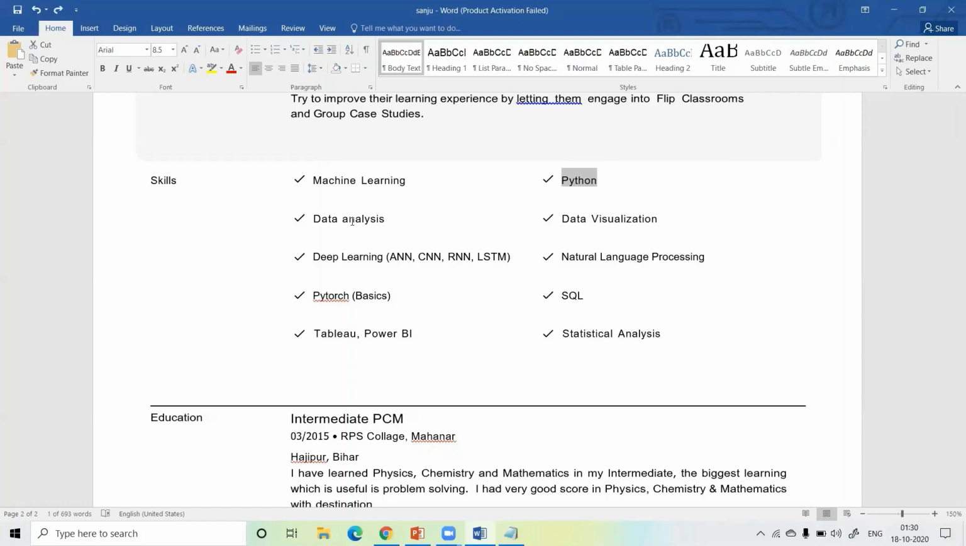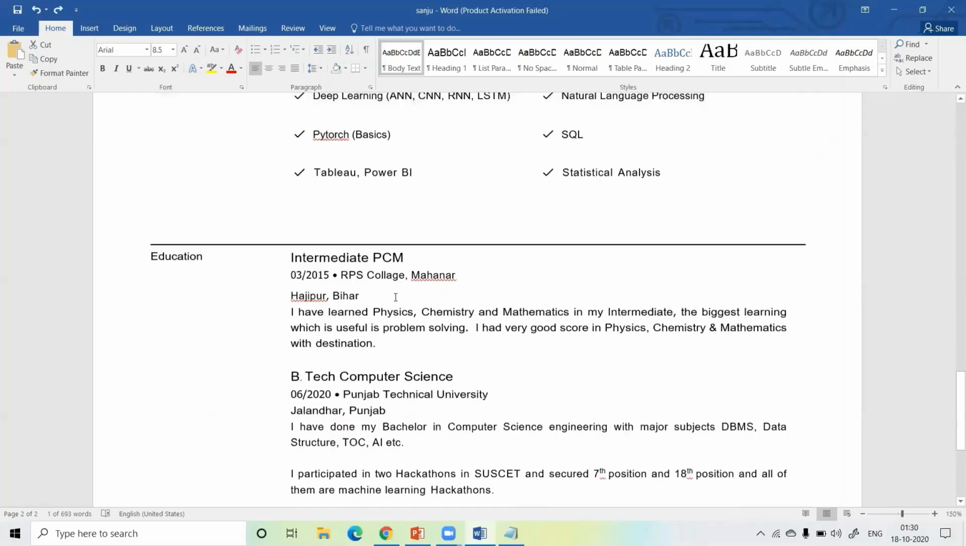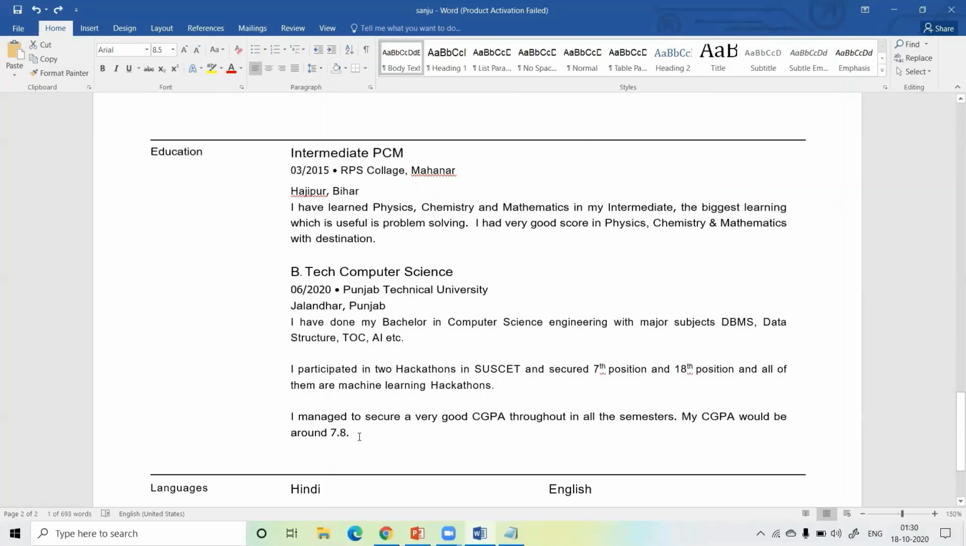Next, add it according to your algorithm or field understanding. If you are good in machine learning, first add machine learning, then deep learning, then data analysis, data visualization, NLP, like this. Then you have to add your education.